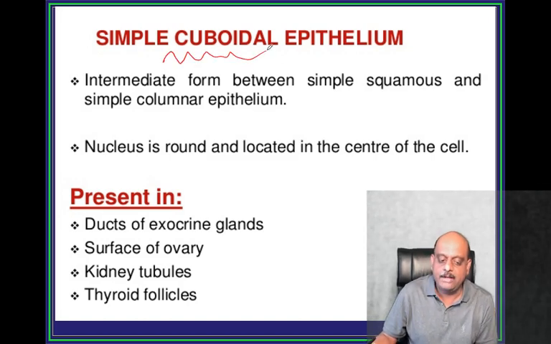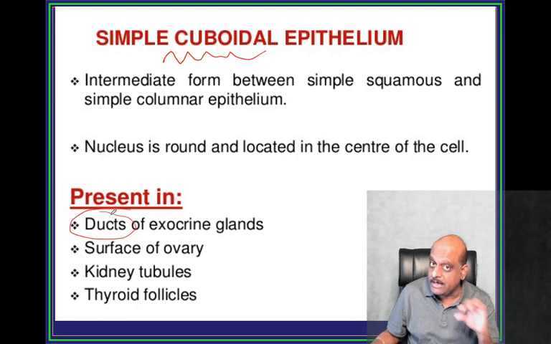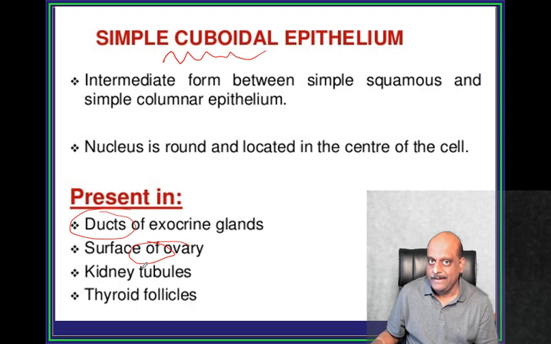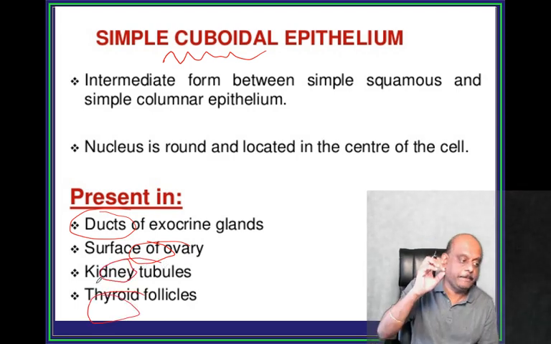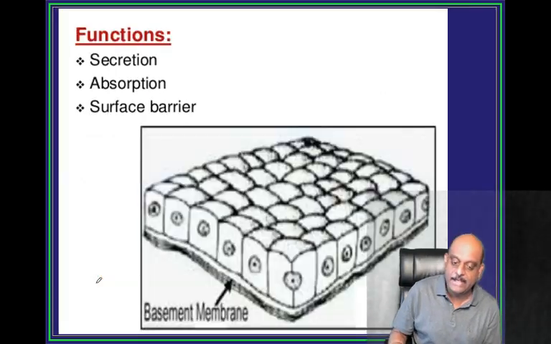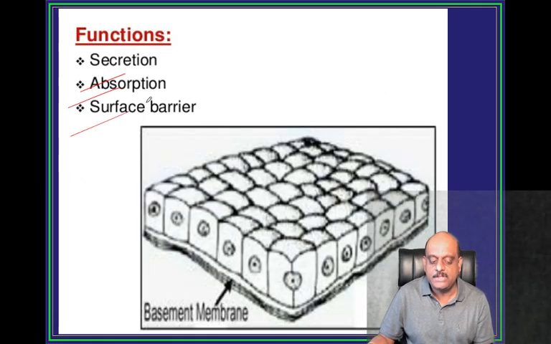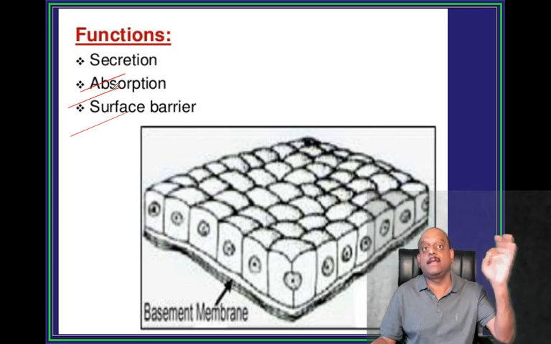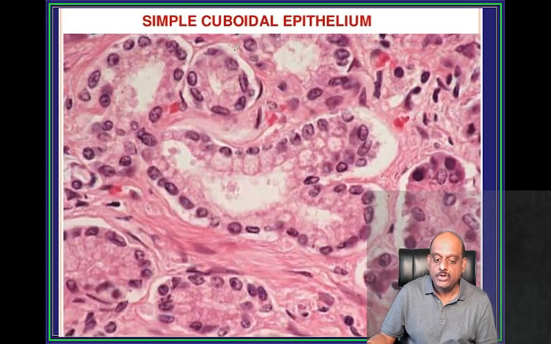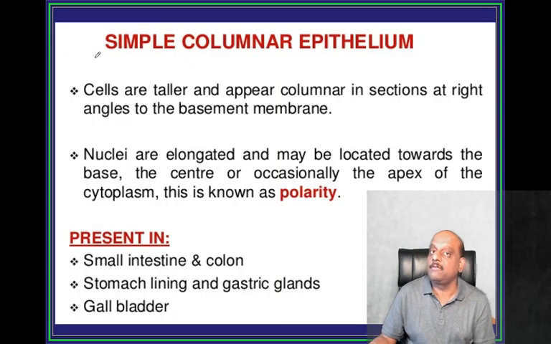Simple cuboidal epithelium. Wherever there are exocrine glands, their ducts, surface of the ovary, renal tubules, thyroid follicles, simple cuboidal epithelium is what you need to remember. Secretion, absorption, surface barrier. They are the main functions. So this is how simple cuboidal epithelium looks like, which you should not forget.